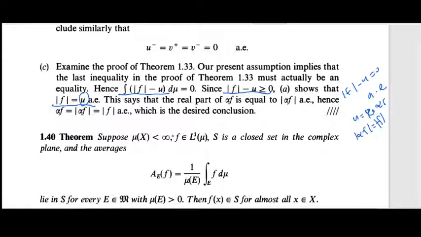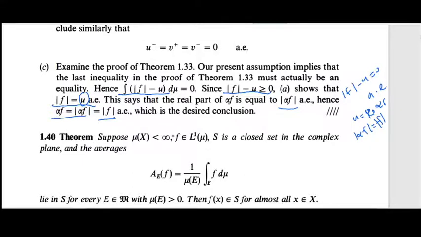So the real part of alpha f is equal to mod alpha f almost everywhere, and hence alpha f is equal to mod alpha f, which is equal to mod f, almost everywhere.